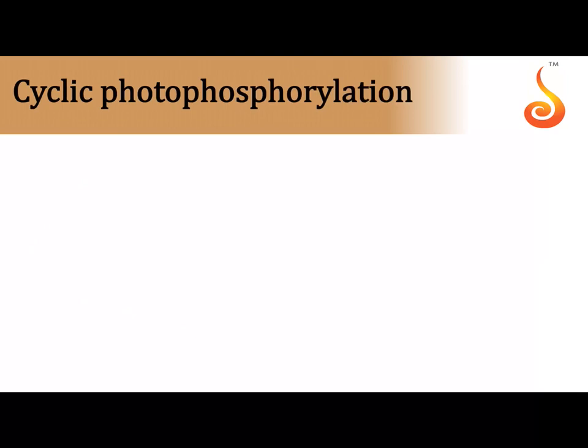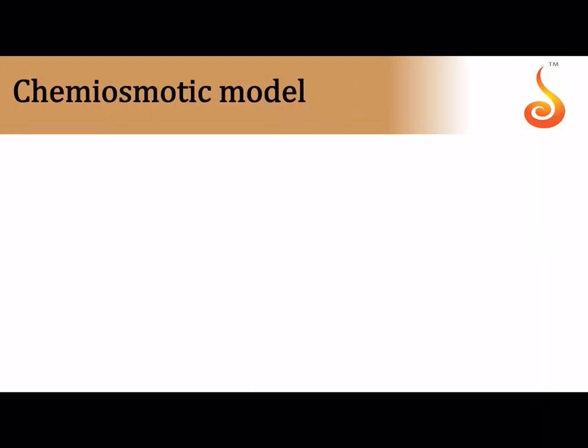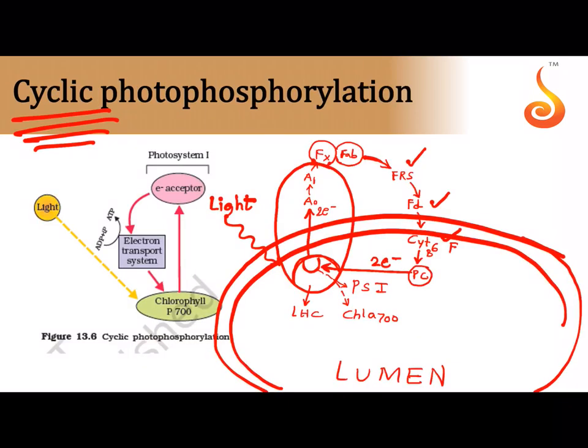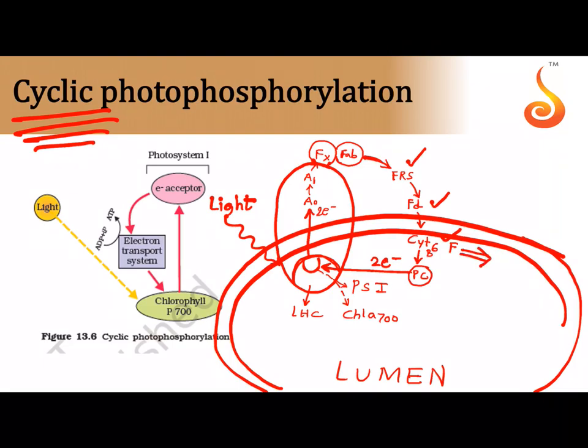Now the chemiosmotic model is what I was telling you. So I showed you the cyclic photophosphorylation. One important thing about cyclic photophosphorylation is there is no NADPH produced, but again, when the electron is passing through cytochrome B6 and F, 4 protons are pumped from where to where? From the stroma, this is the stroma, to the lumen of the thylakoid. And I told you what is the use of these 4 protons. They will be used for the synthesis of, in this case, only one ATP molecule.